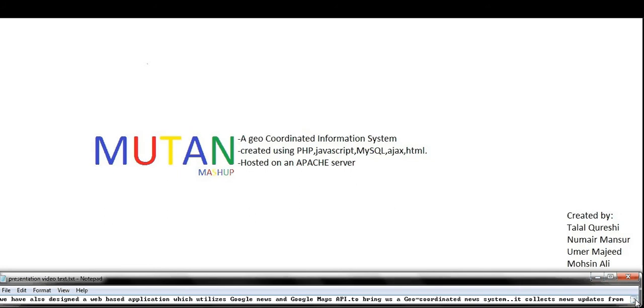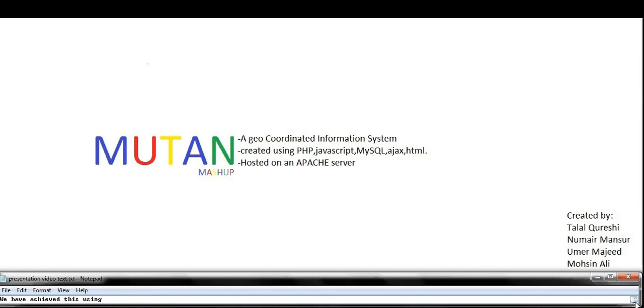We have also designed a web-based application which utilizes Google News and Google Maps API to bring us a geo-coordinated news system. It collects news updates from Google News server and coordinates it with Google Map. Currently, the news system is available only for USA because currently only geo-coordinated news for USA are available on the Google News server.